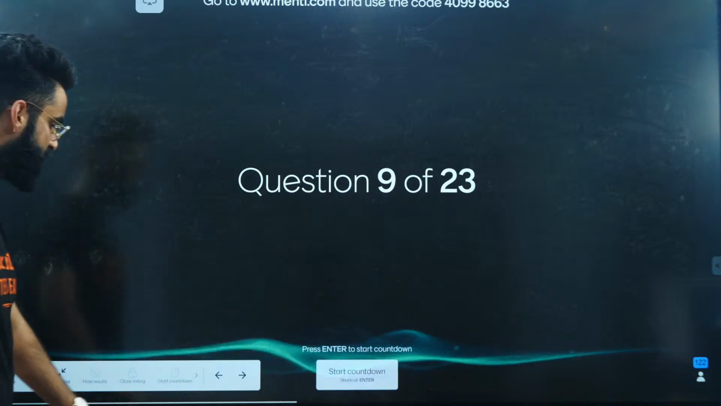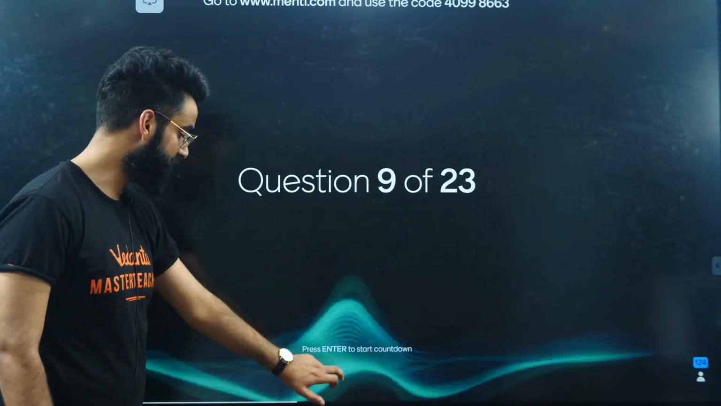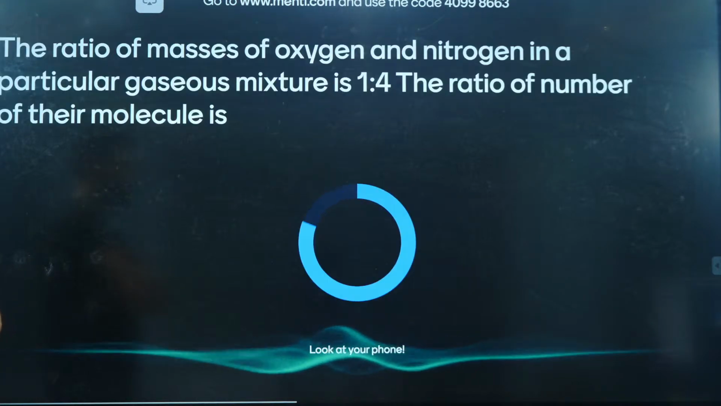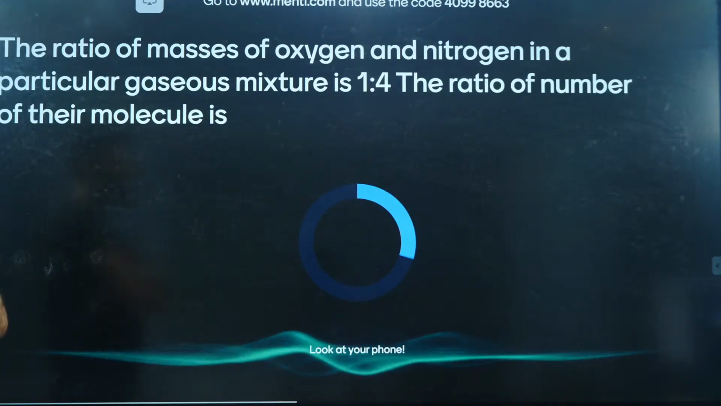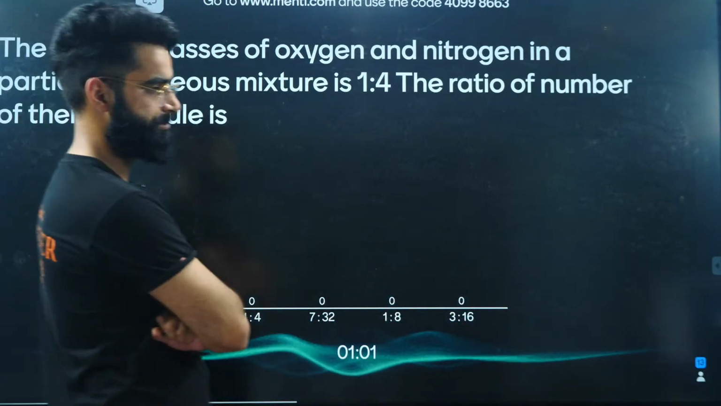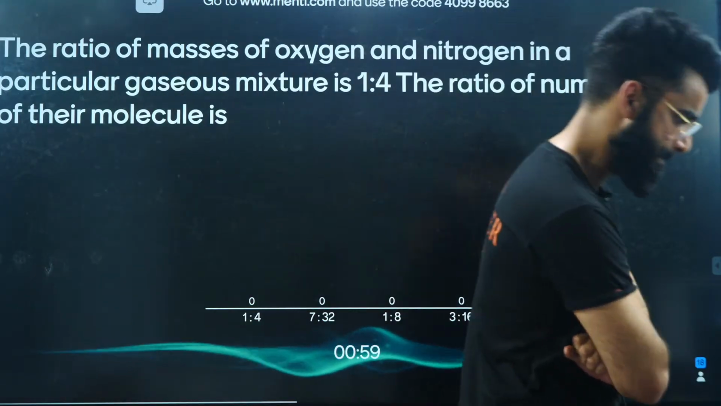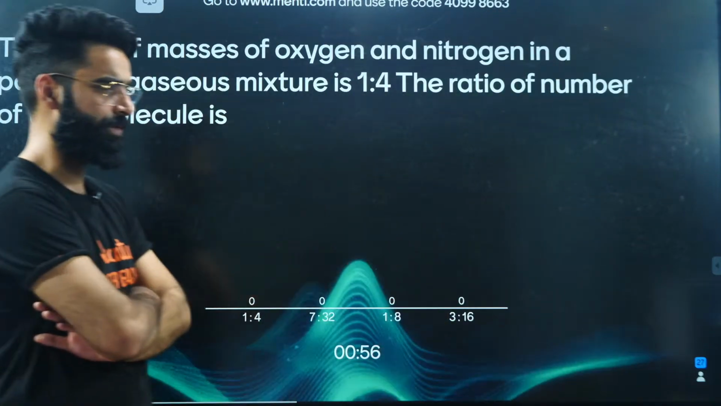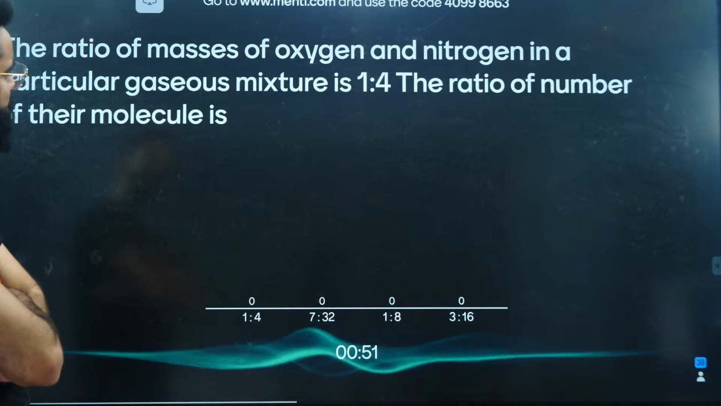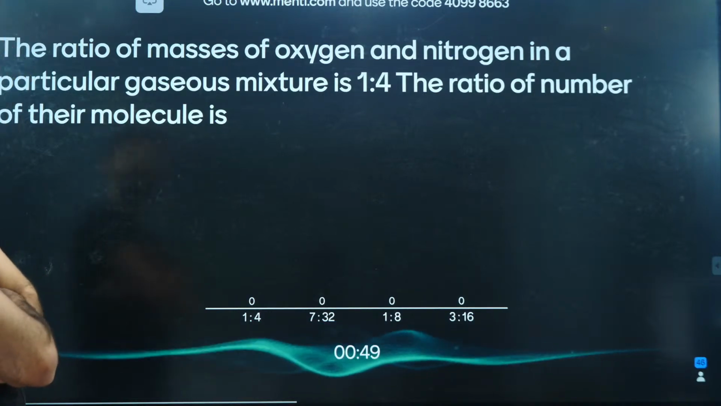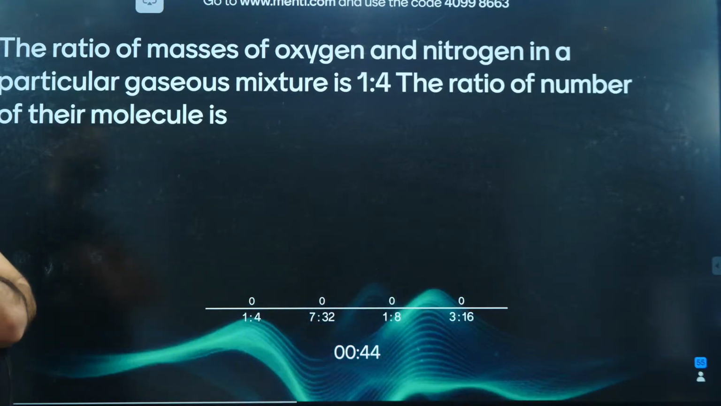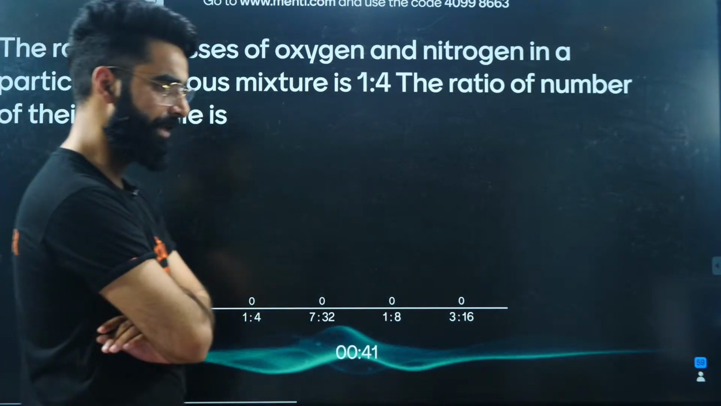This is going to be the ninth question of today's Menti. So the countdown has started. Look at your screen and answer this one as well. The ratio of the masses of oxygen and nitrogen in a particular gaseous mixture is 1:4. The ratio of their number of molecules will be. A very simple and basic question.